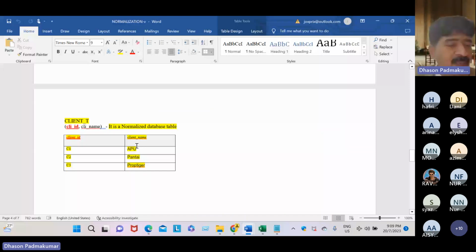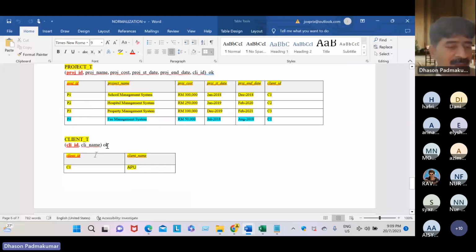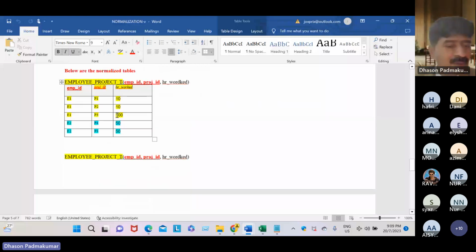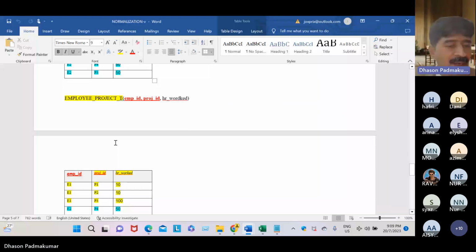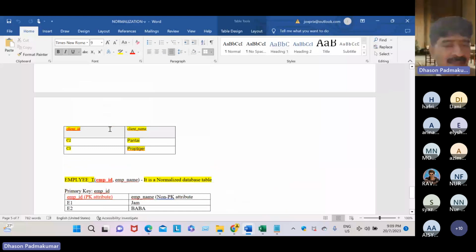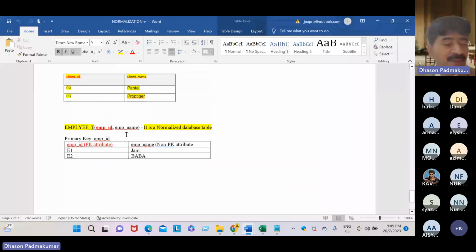It means just one table became how many tables? Four tables: employee project table, project table, client table, employee table. Got it, dear students? Yes, five tables. One table became five tables.